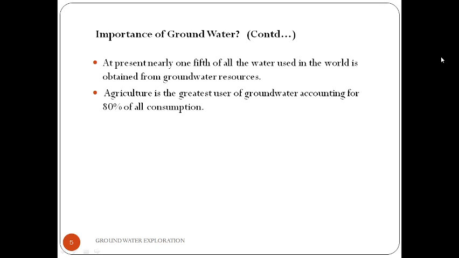Its use is in irrigation, industries, municipalities, and rural homes. Groundwater avoids the water scarcity for drinking in arid and semi-arid regions. Agriculture is the greatest user of groundwater, accounting for 80% of all consumption.